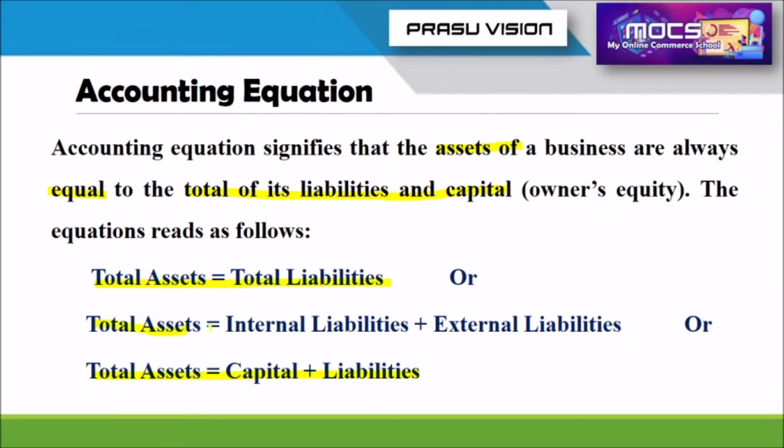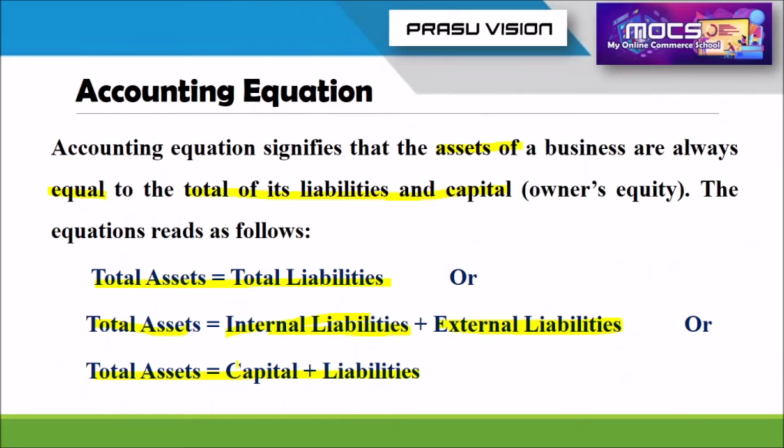So please remember the accounting equation: total asset is equal to total liability, or we can say the total asset is equal to internal liability plus external liability. Internal liability in the sense amount of capital. Internal liability means the liability to be repaid to the internal parties of the organization. Internal party means the owner.